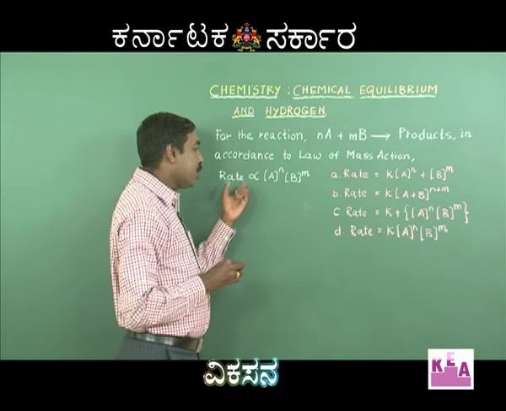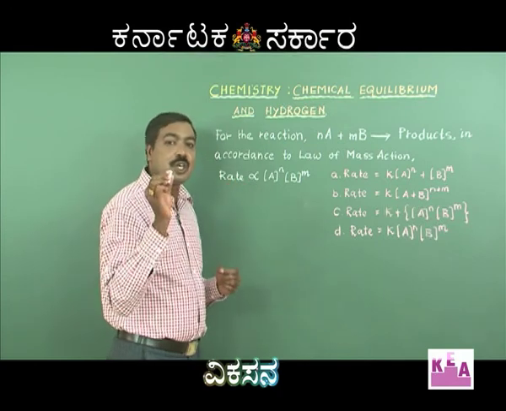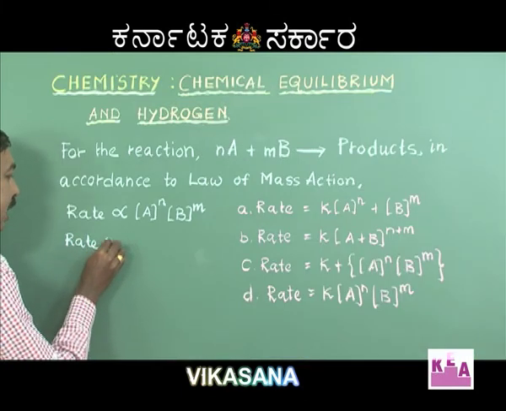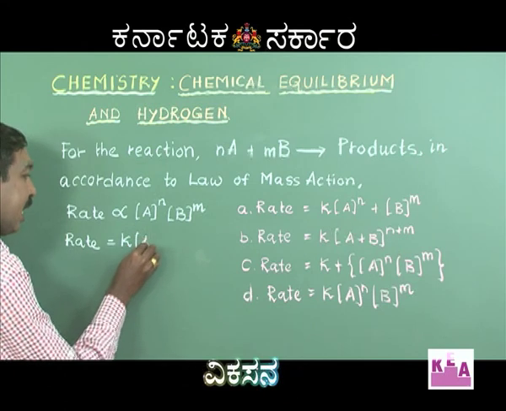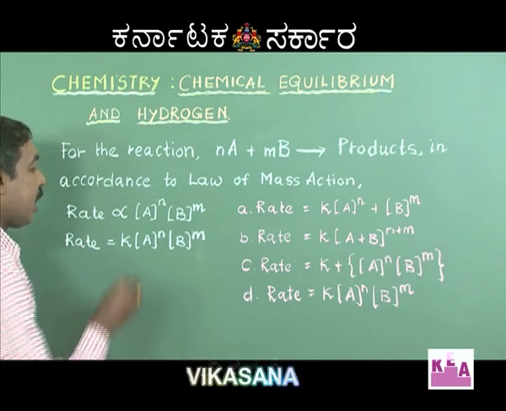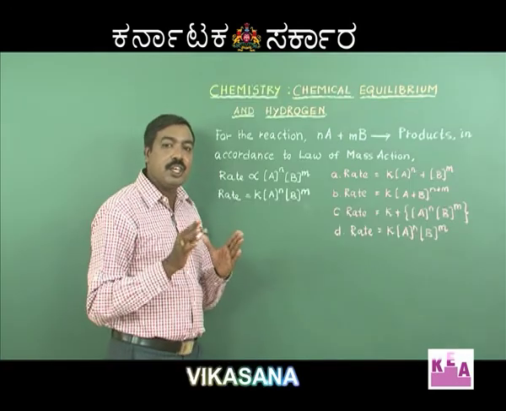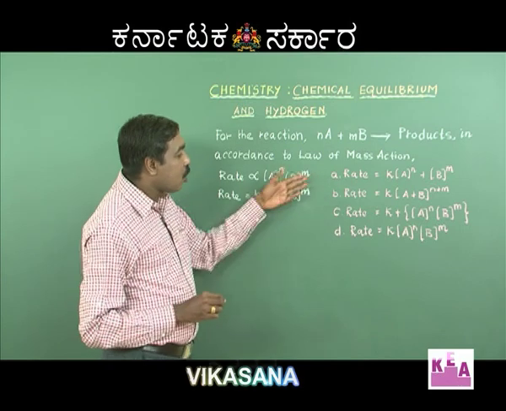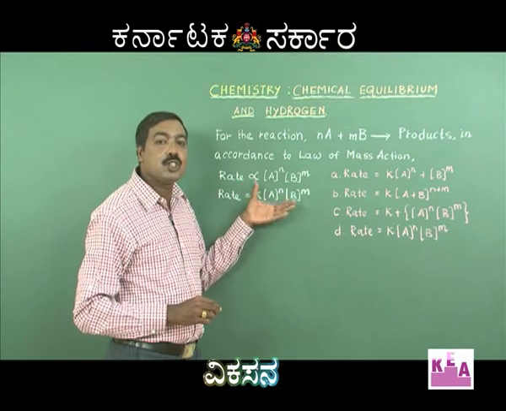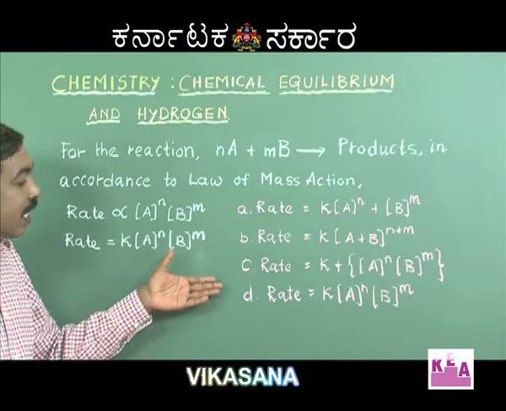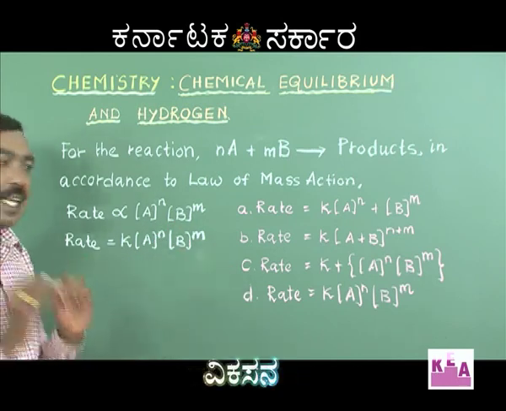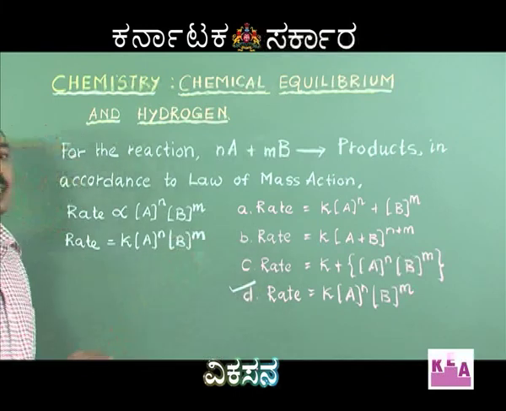Now, removing the proportionality sign, I introduce a constant called K. Therefore, my final expression becomes rate is equal to K, [A] to the power of n, [B] to the power of m. This would be the right answer. Looking into options A, B, C and D, my answer matches option D. Option D, rate is equal to K, [A]^n [B]^m, is the correct answer.